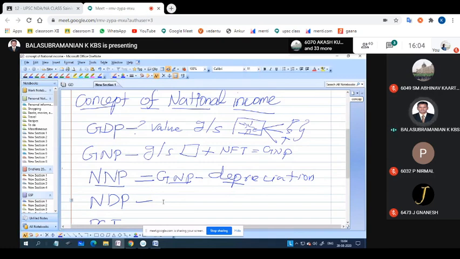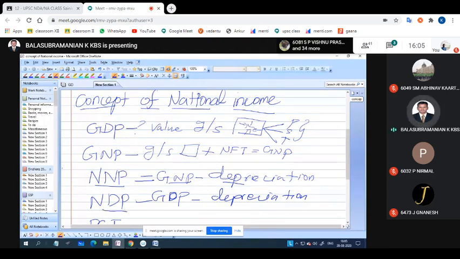And national domestic product, in the sense GDP minus depreciation. Depreciation, as I already told, is expenditure. Within the boundary, how much money we have and have taken for our welfare, the remaining money is considered NDP, net domestic product. Did you understand these four concepts? Yes, sir. Okay, let me explain.